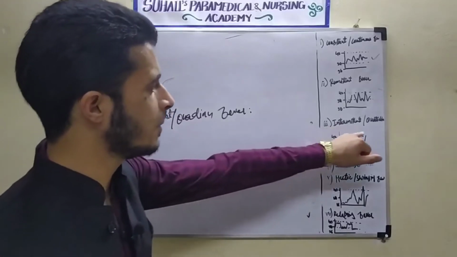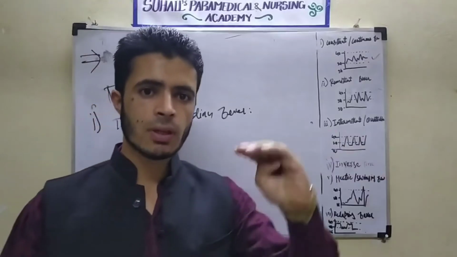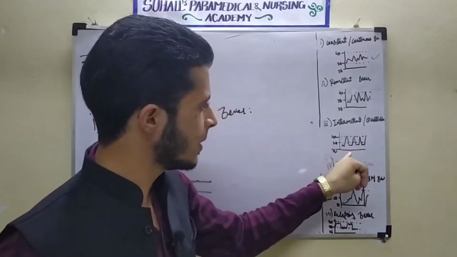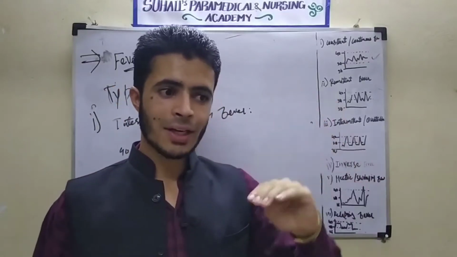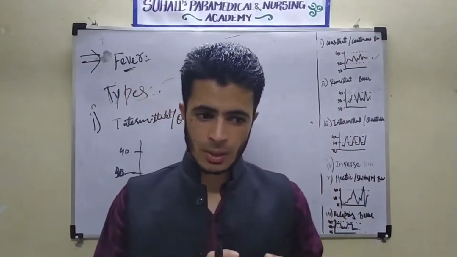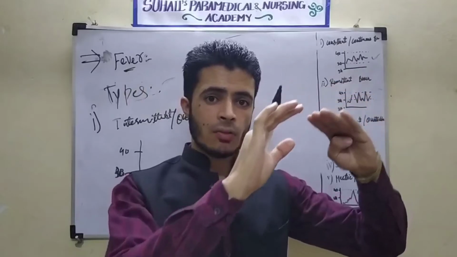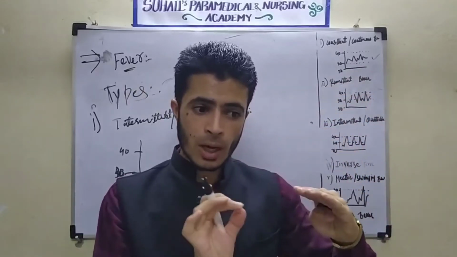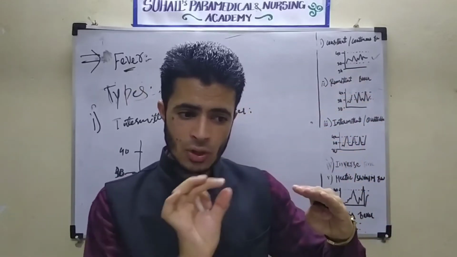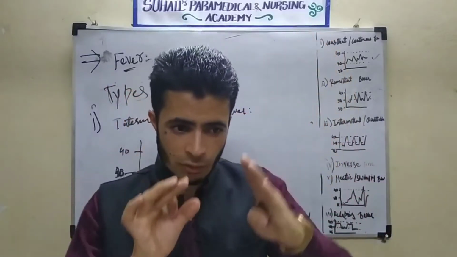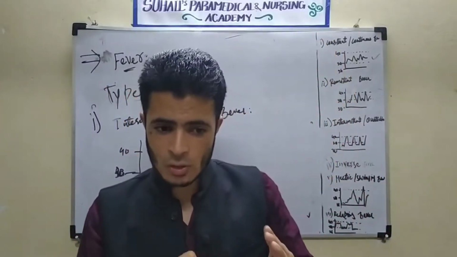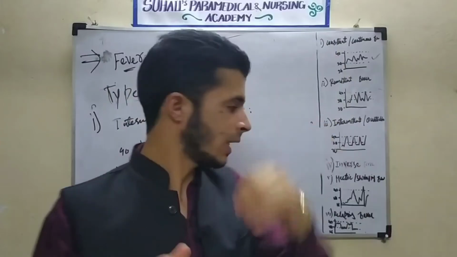Here, in case of intermittent or coordinate fever, the temperature will be increased from the normal value, and it will reach the normal. It will be increased, and it will reach normal. For hours to days, it will remain in the normal position. Then again it will increase. Then for days or for hours, it will remain in the normal position. Then again it will increase.